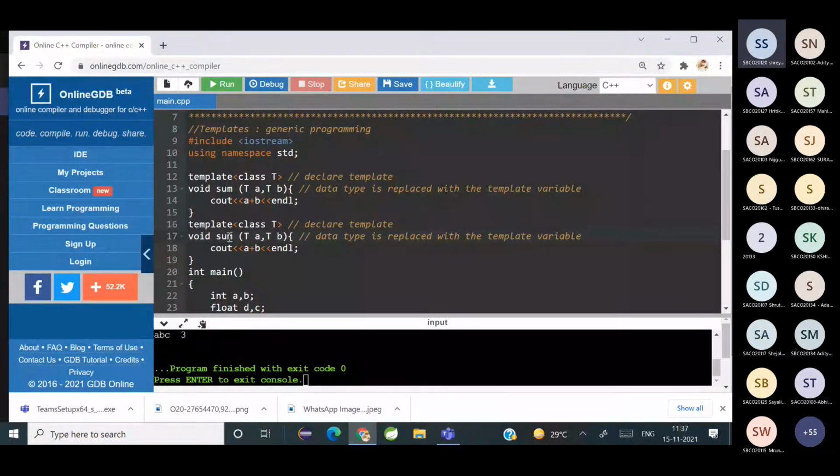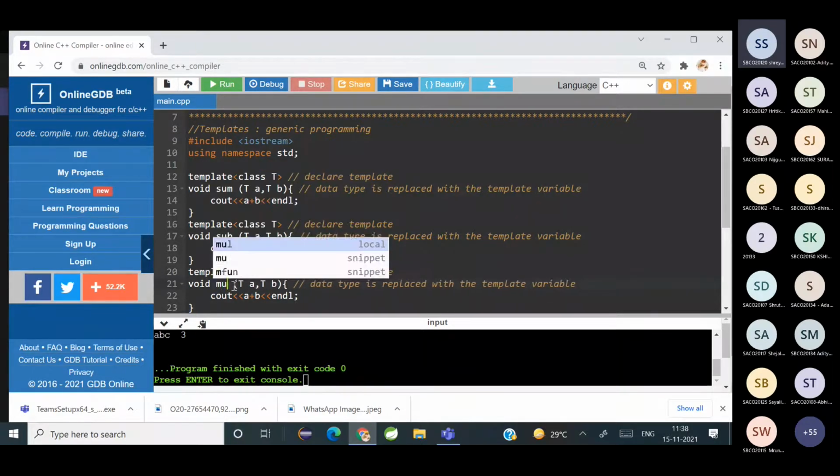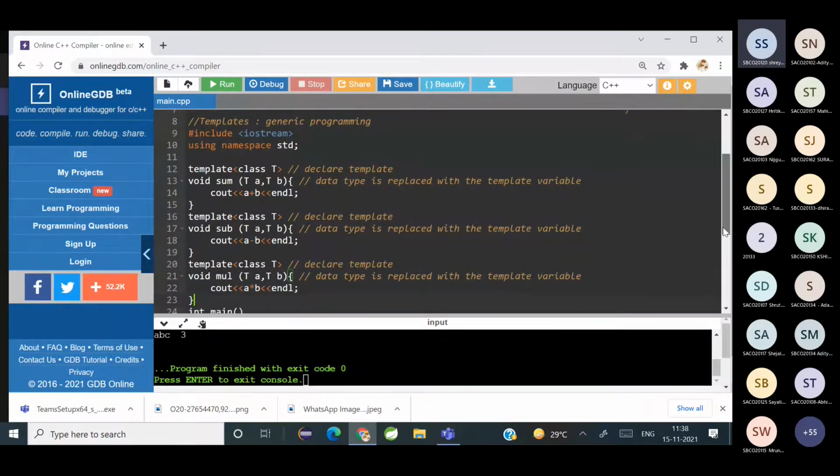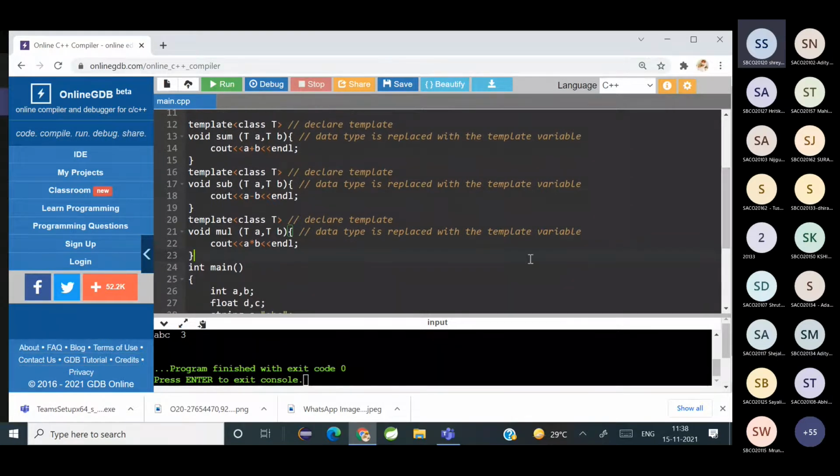Is that clear? Have you got it? Three functions have been declared, and for each function, on the top I have written the template declaration, because the scope of the template is limited to the function where it is declared. Is that clear?